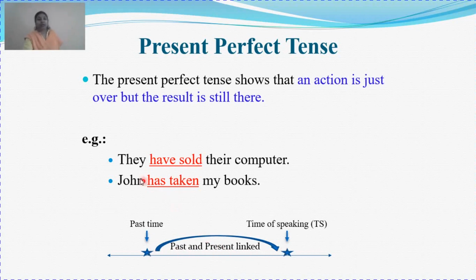Now how do they lie? Let's see. They have sold their computer. When I say they have sold their computer, that means they do not have a computer anymore. When I say John has taken my books, that means I don't have those books right now with me. Clear? So now you can see how the past action and present action are interconnected or related to each other.